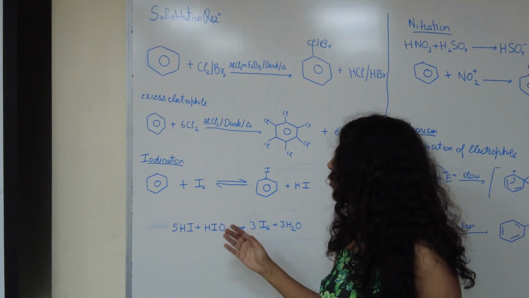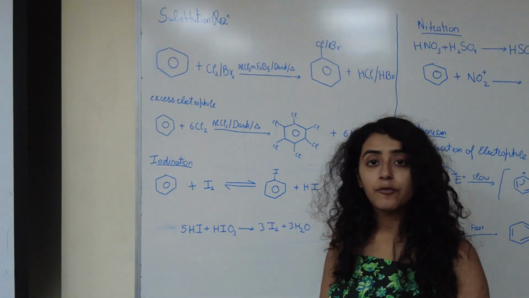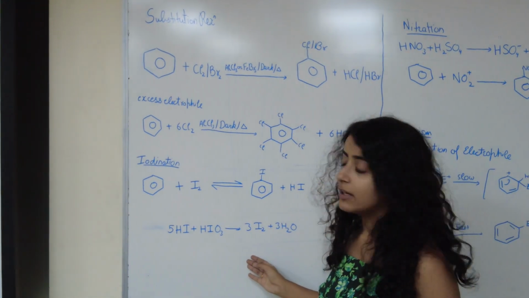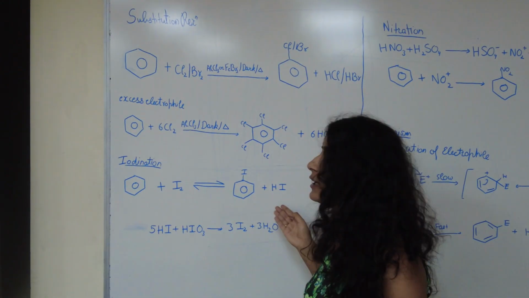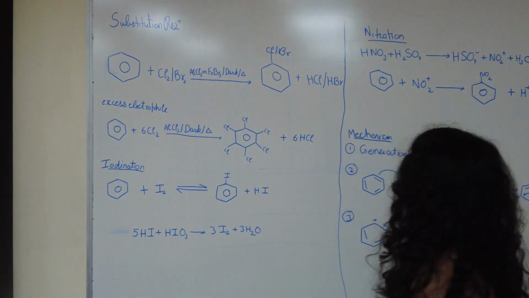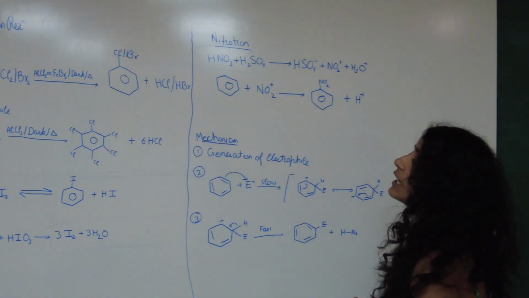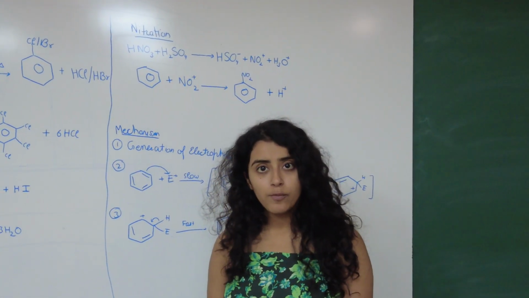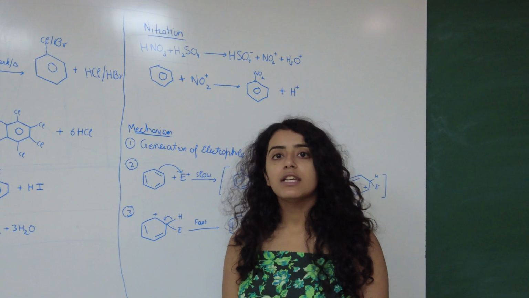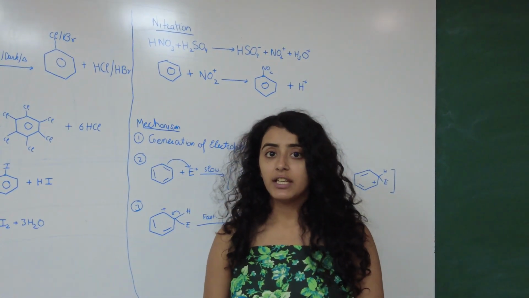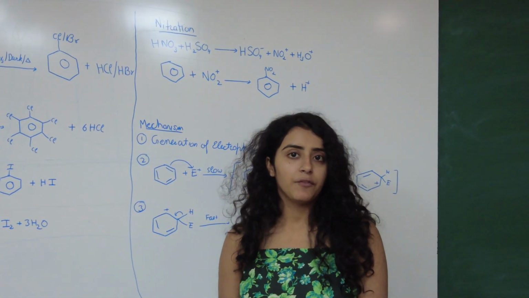But if we use an oxidizing agent in the iodination reaction, then that hydrogen iodide is oxidized to iodine and the reaction can proceed forward. In substitution reactions, one of the main reactions is nitration. In nitration, the NO2+ group is the electrophile which is attached to the benzene ring.